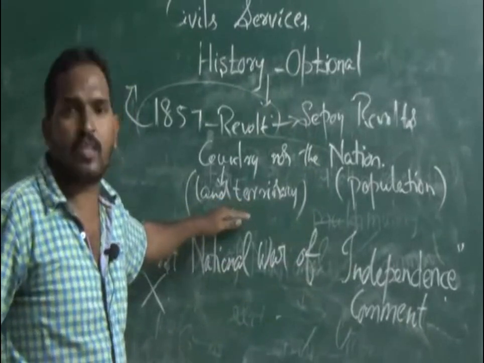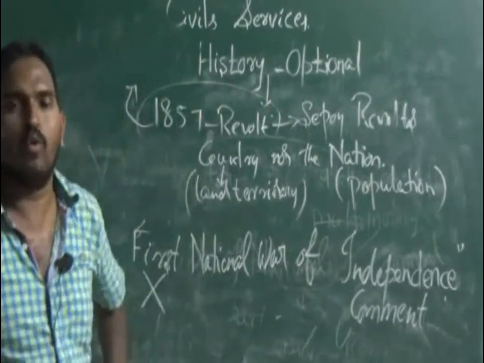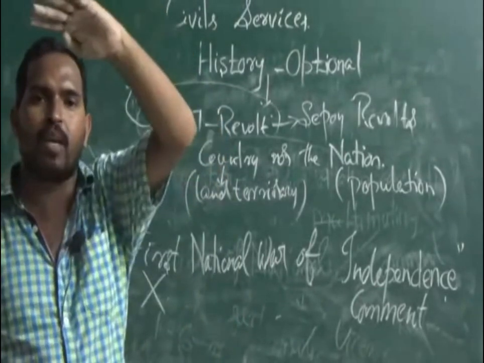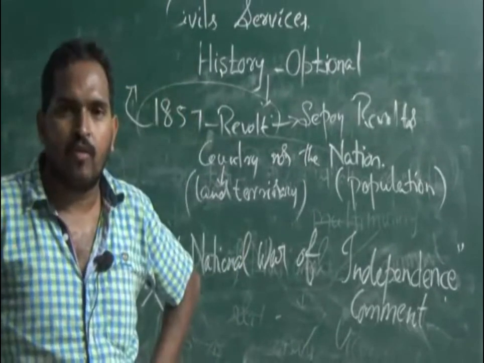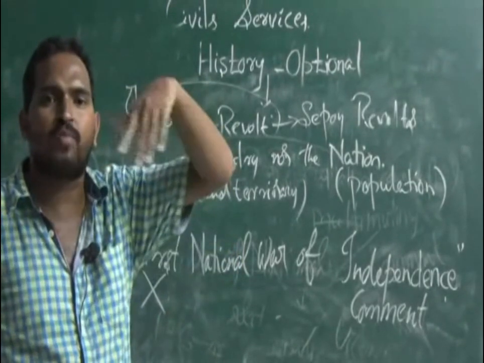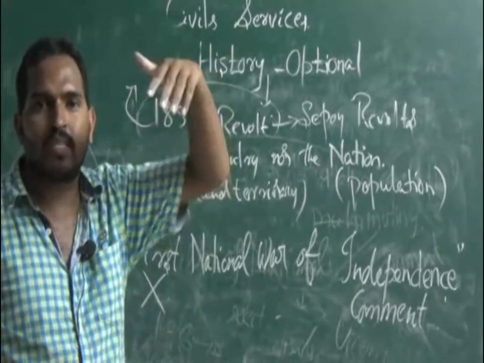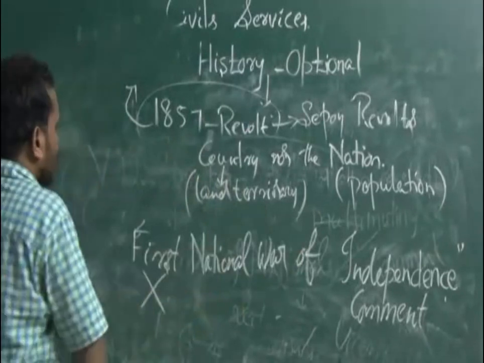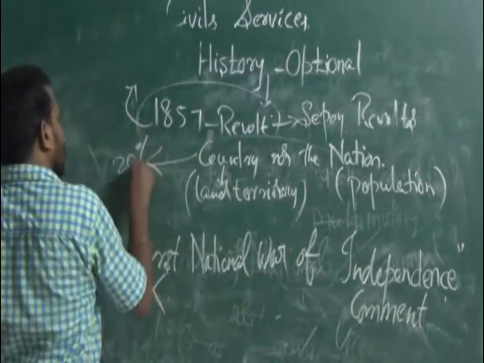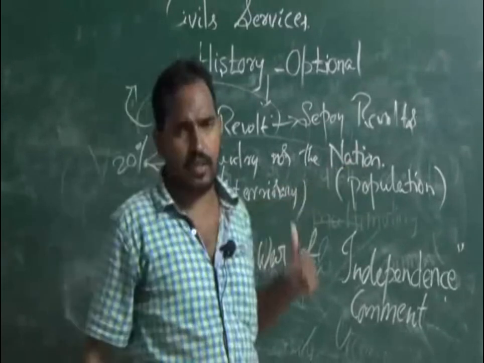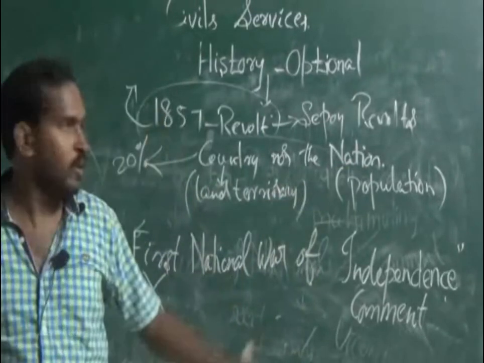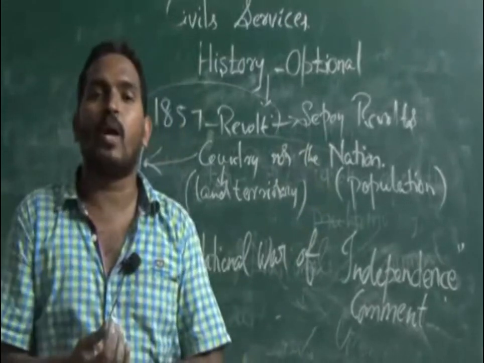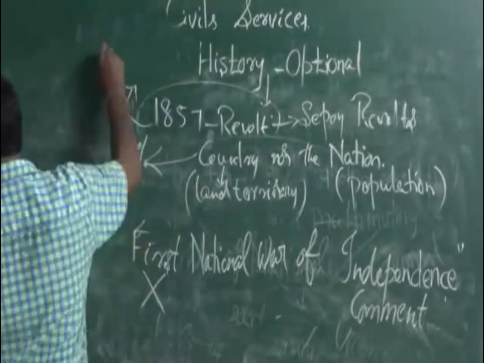Only 20% of the land territory participated here. From the Delhi side, the Meerut side, Lucknow, the Bihar side, some parts of the Jharkhand area, Jhansi, and some of the Maratha places. From these areas only they participated. Only 20%. If we see the nation, they are saying first national war, no? Is it a national war? No, not at all. Because only 5% of the people participated.